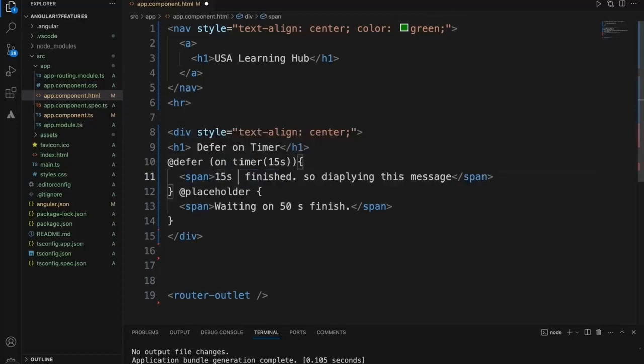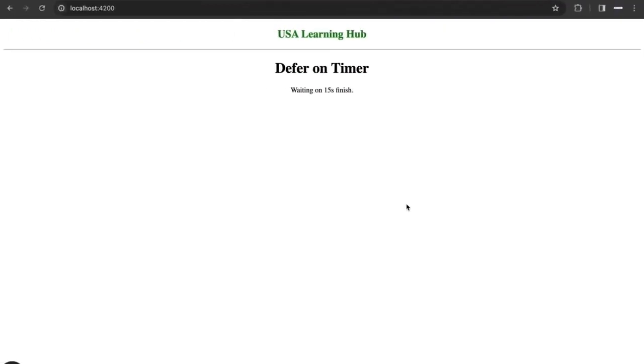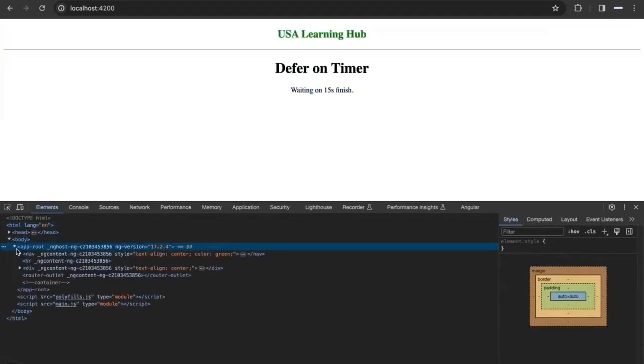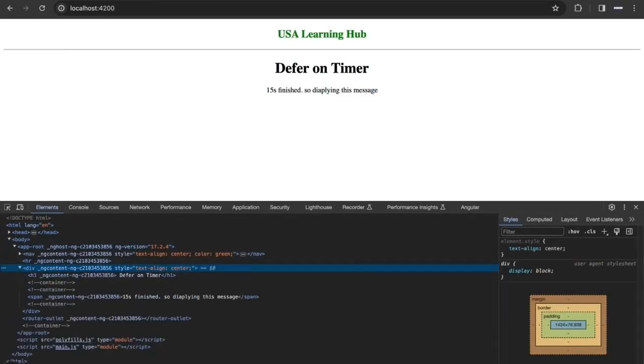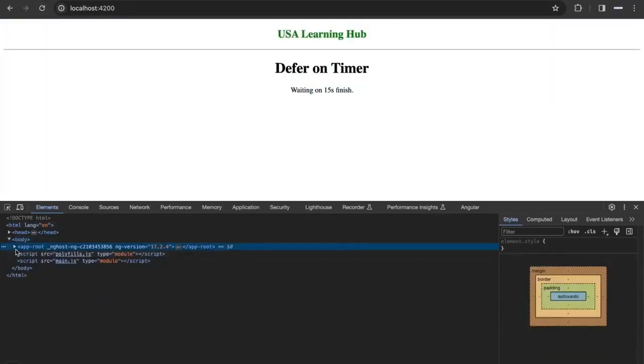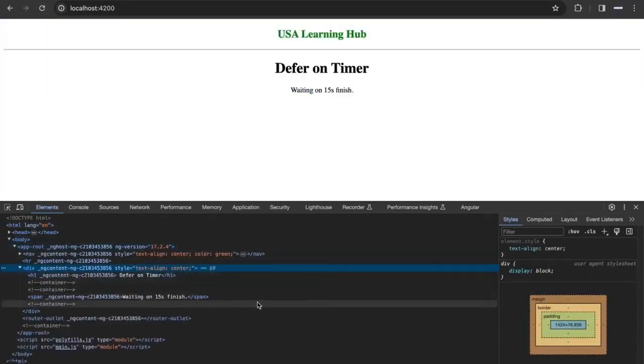Let's say 15 seconds, okay, so that it will render faster. So waiting for 15 seconds to finish so that the deferred content is going to be displayed on the page. Yeah, now let's test one more time. So now it is waiting 15 seconds, and if you see, "waiting for 15 seconds to finish" is on the browser DOM. Let's see how this is going to change after 15 seconds.